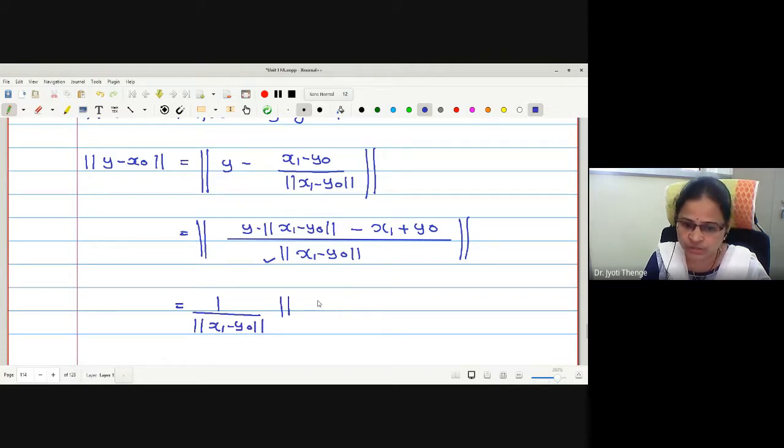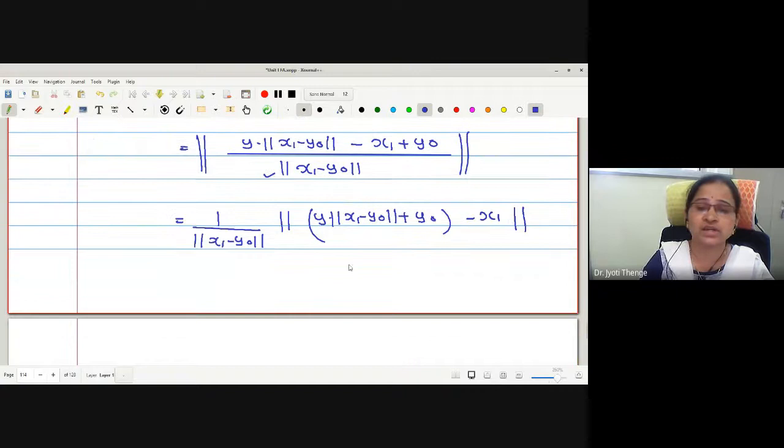Now look at the terms in the bracket. y into norm of x1 minus y naught, I will just rewrite it with plus y naught minus x1. Let us try to understand why I have done like this. Because y and y naught are the elements in Y. This is a scalar.